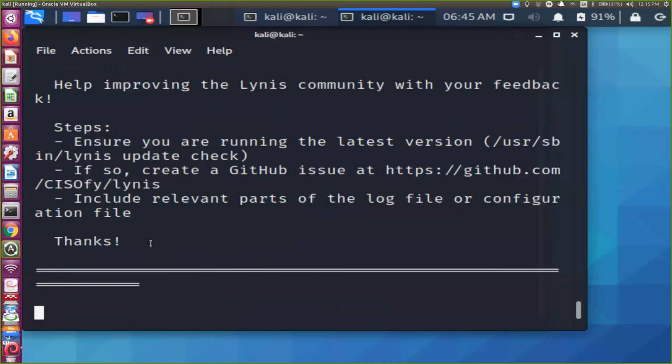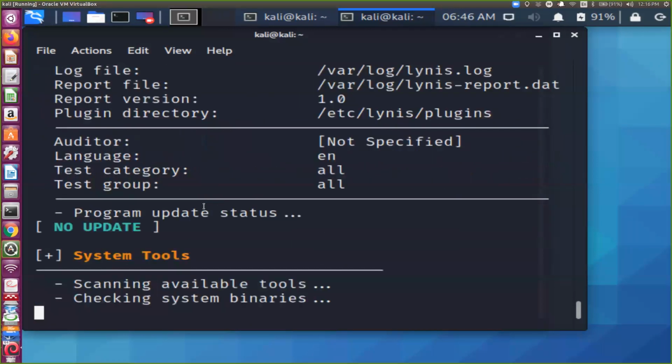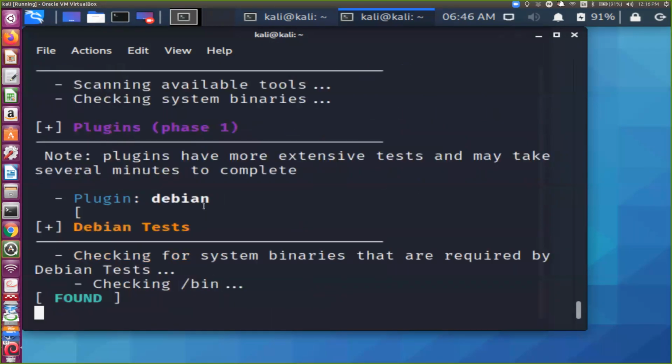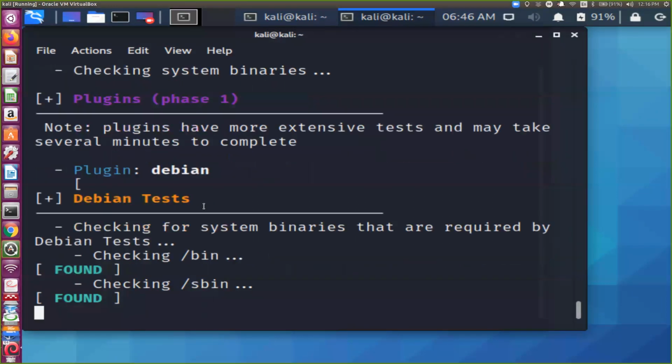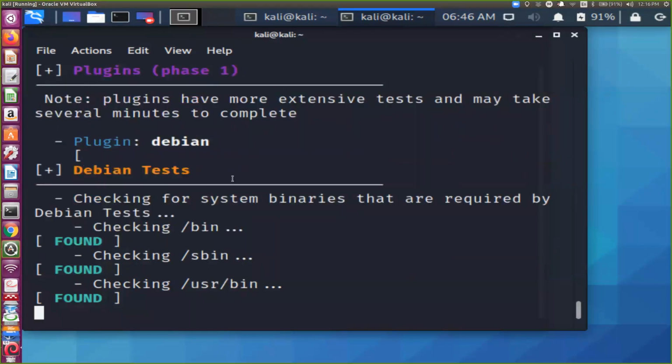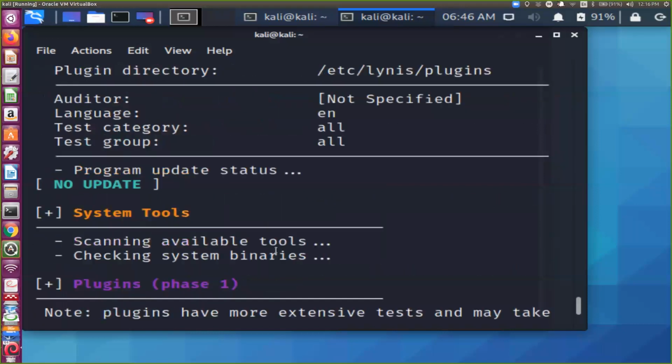Now it's going to audit, and now here you can check what it's doing.